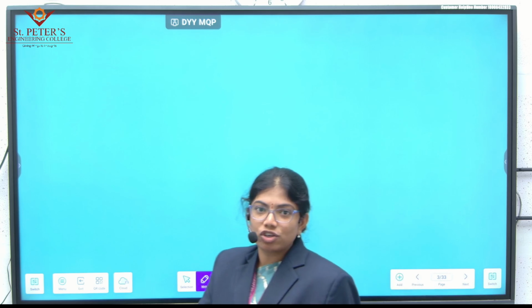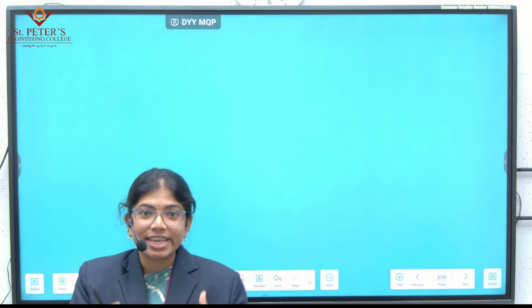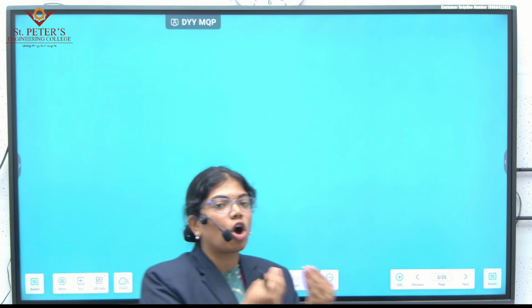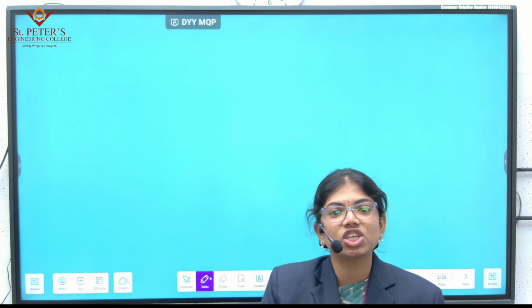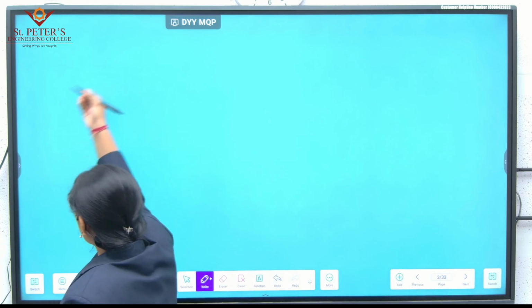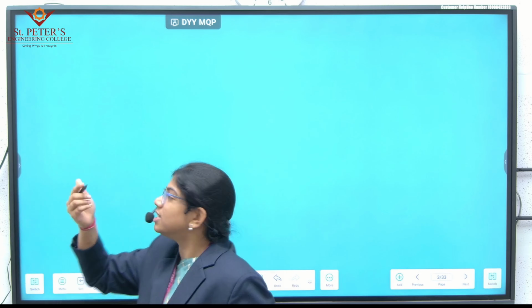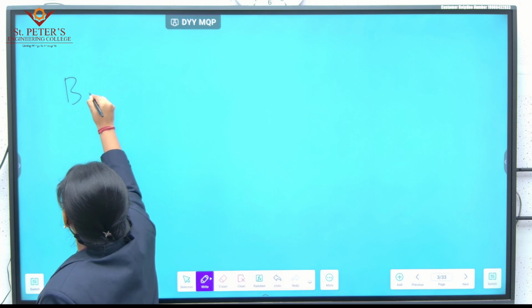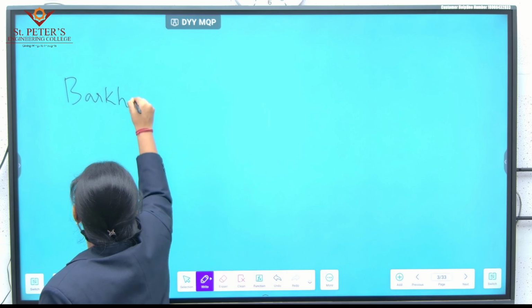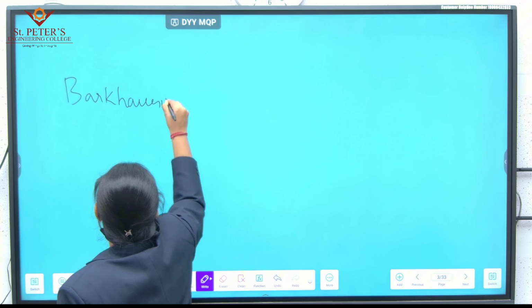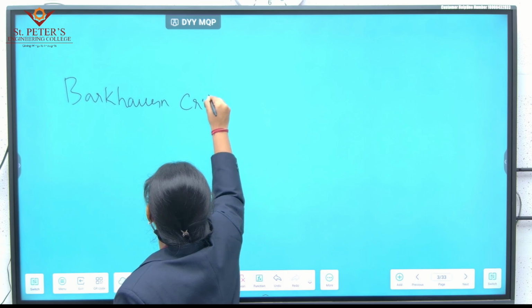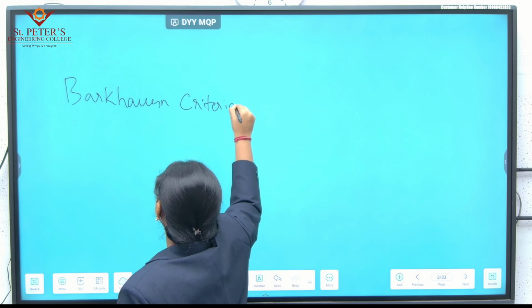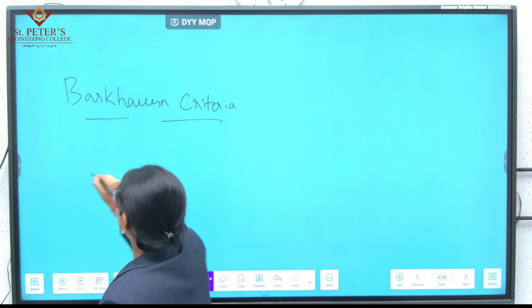We have to make sure we get one particular condition, and only then the oscillations happen. These conditions are named under the Barkhausen criteria.